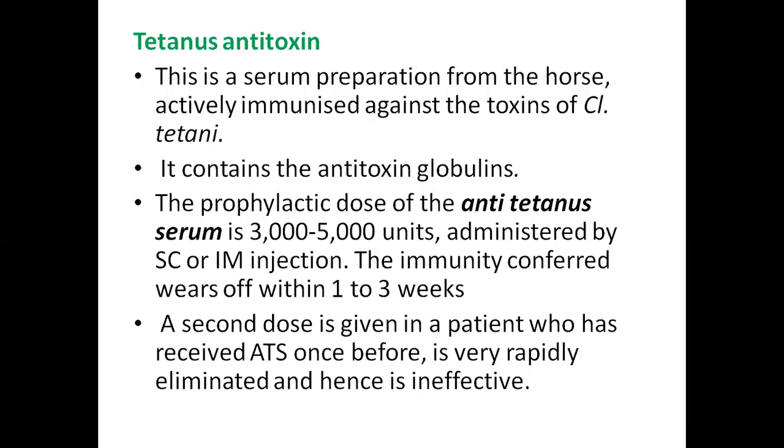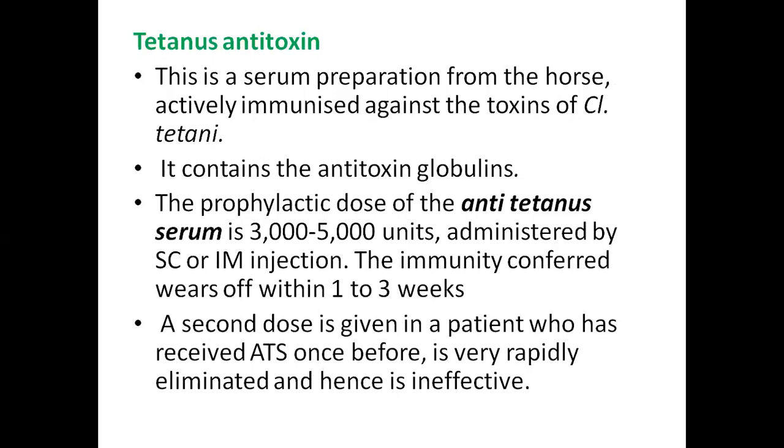This is a serum preparation from the horse which is actively immunized against the toxin of Clostridium tetani. Diphtheria and tetanus antitoxins both are taken from the horse. Tetanus antitoxin contains the antitoxin globulins.